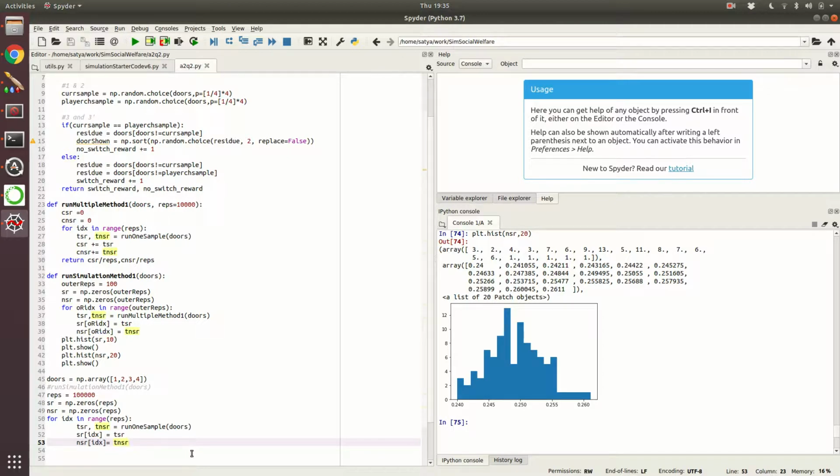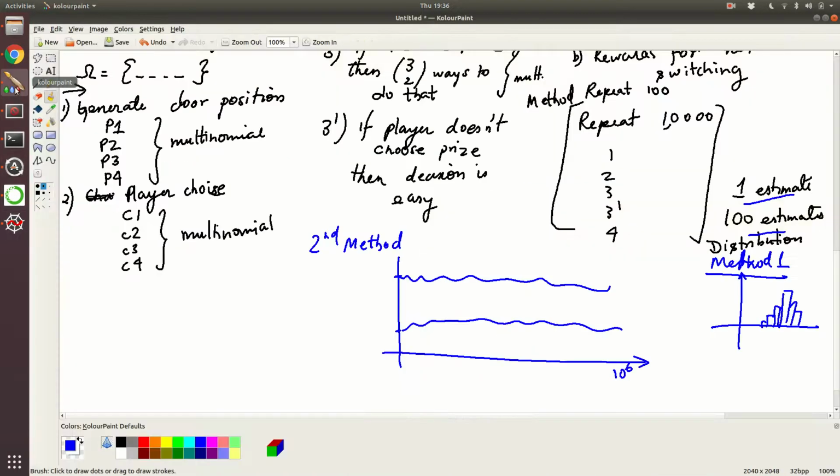So you are running this 100,000 times, and each time you are seeing what's the reward, and then you see whether it converges to some value or not. Okay, and then what you need to do is you need to take the previous estimate. So you need to create basically, okay, so let me just explain how this is done. So this is a moving average. Okay, so this is a little more complicated to do, so let me explain this. So basically what you want to do is you want to keep a running average.